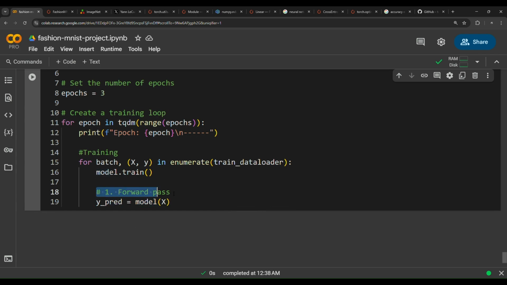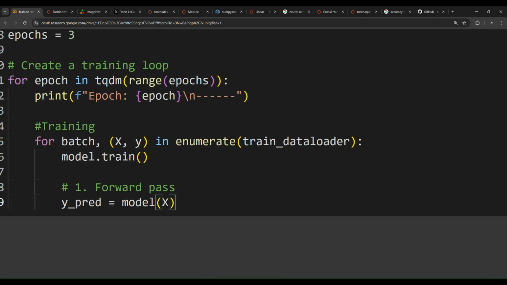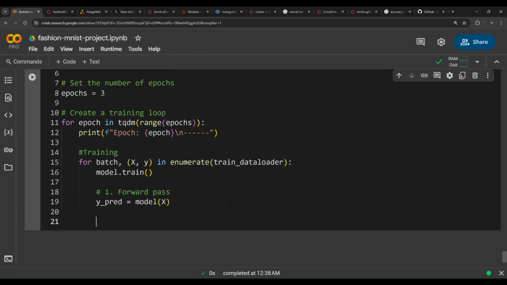So that's how simple it is to do a forward pass. It's just the model being used as a function. Model, and then open parentheses, and then pass the x, pass the images.